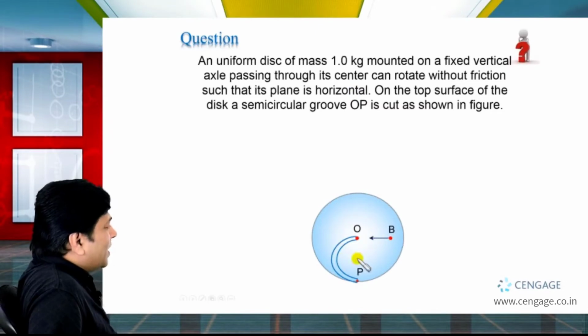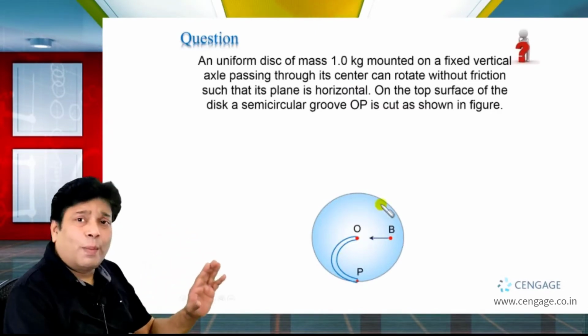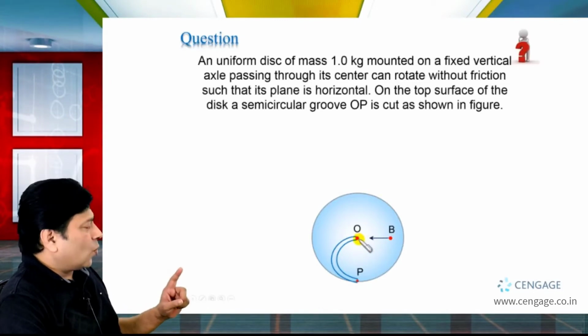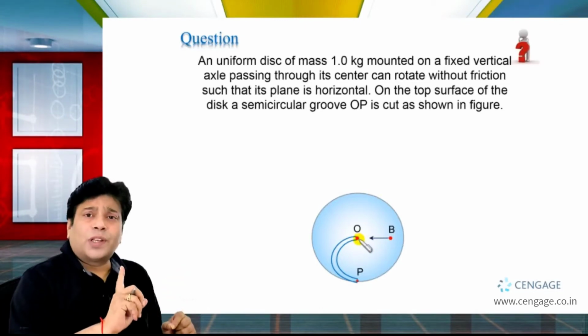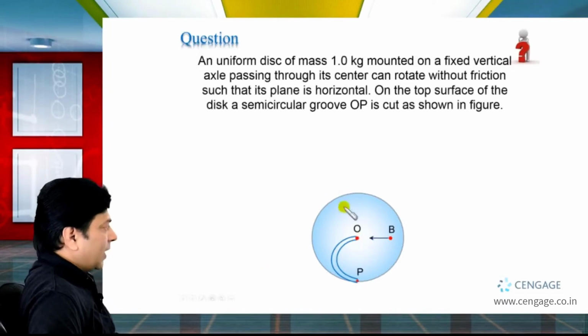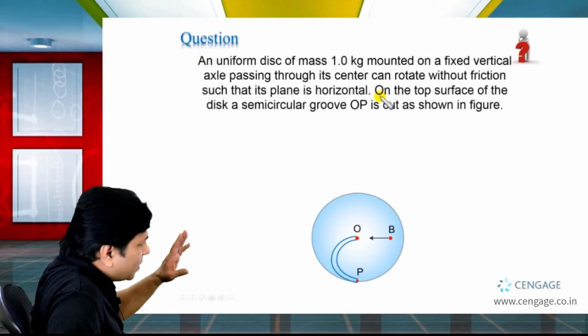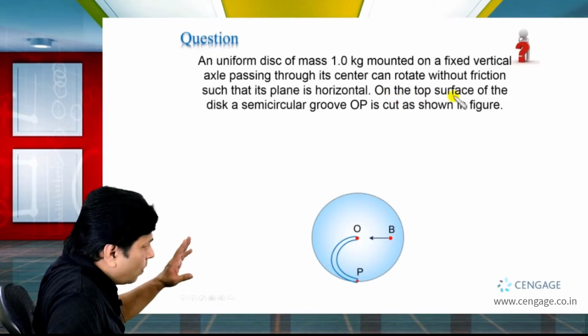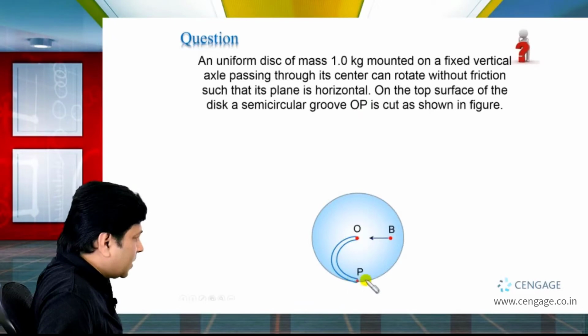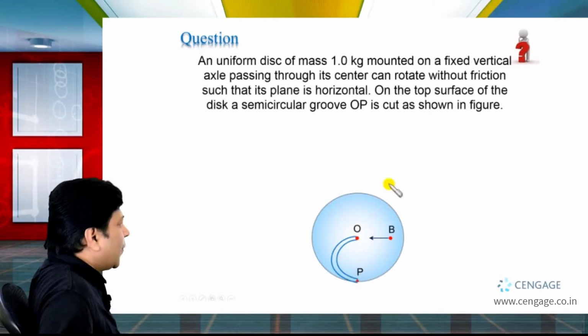You can observe this is a uniform disk of mass 1 kg. The axis of rotation is passing through O and this axis of rotation is vertical and plane of the disk is always horizontal. And in the next part of the question, it is given on the top surface of the disk, there is a semicircular groove OP. This is the semicircular groove.